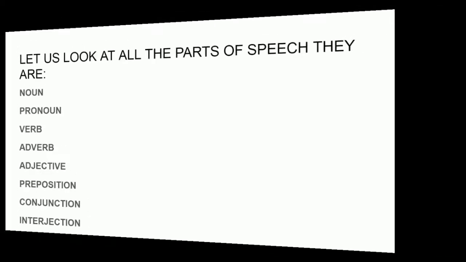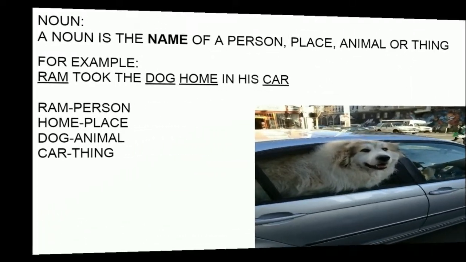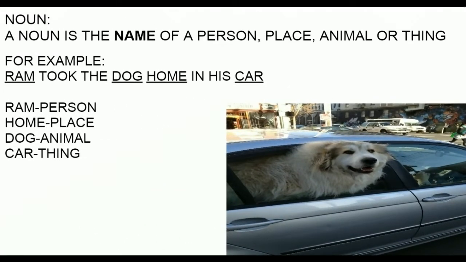So now let's first learn about noun. A noun is the name of a person, place, animal, or thing. For example, Ram took the dog home in his car. So here, Ram is the person, home is the place, dog is the animal, and car is the thing. And they all are names of things, and they all are nouns.